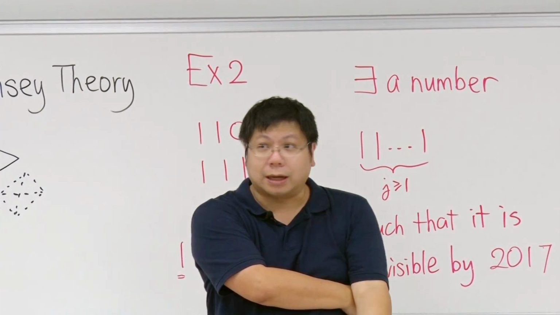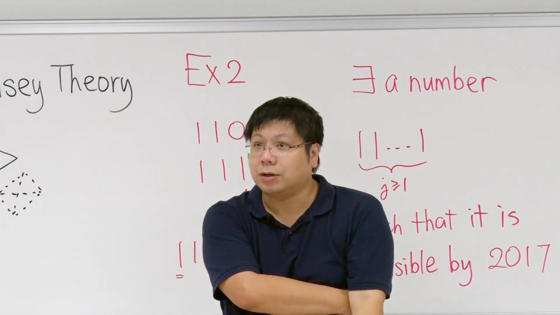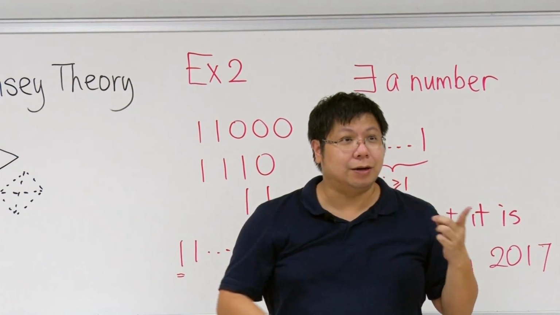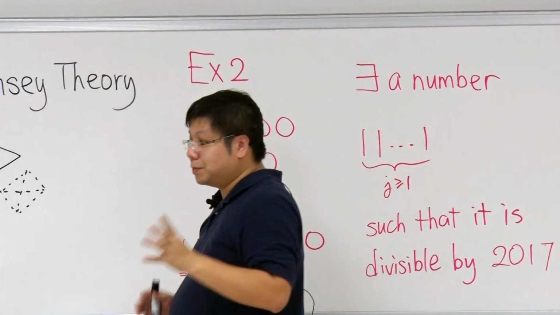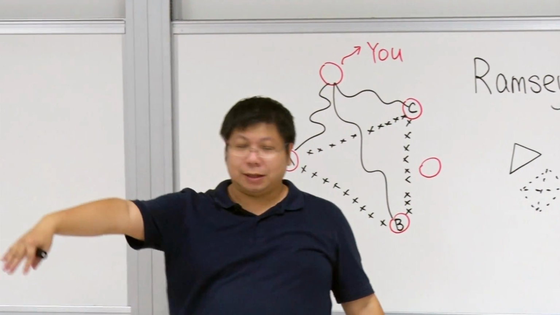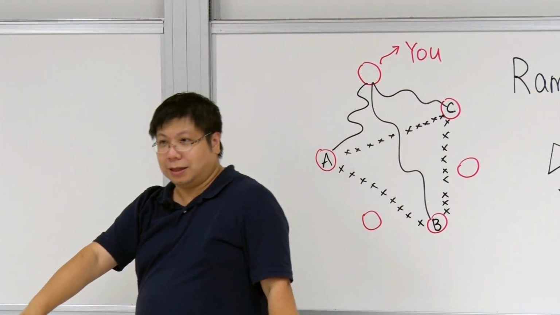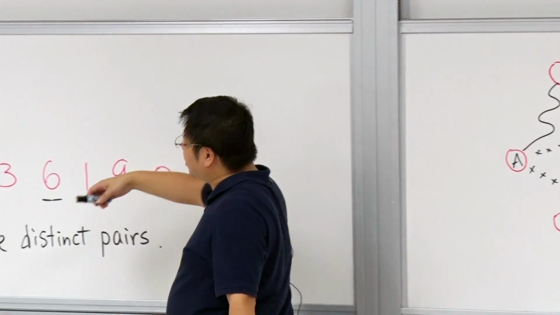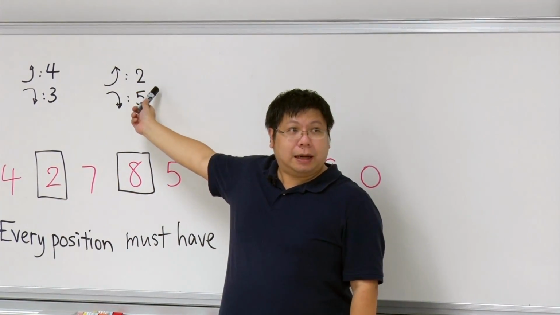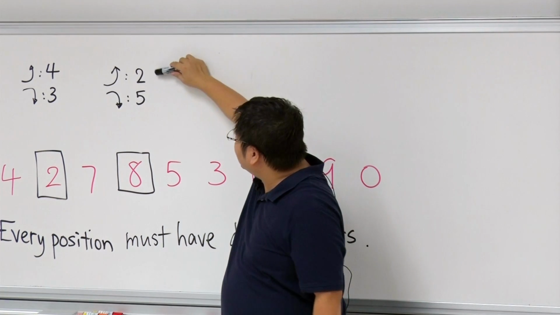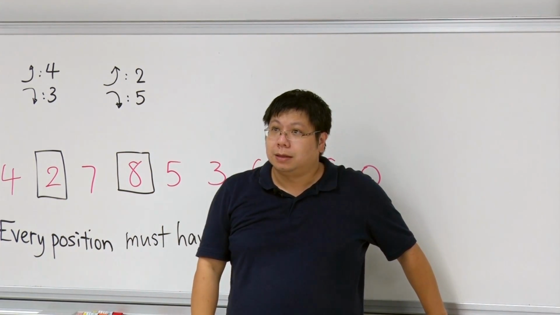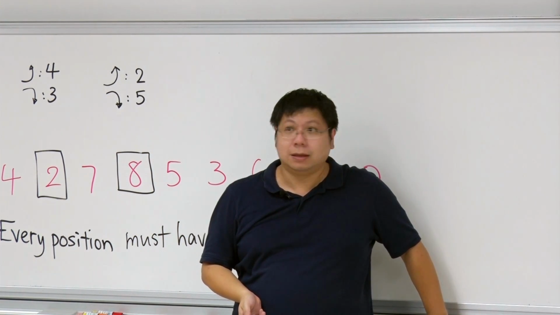How about the shortest increasing? What is the shortest increasing? 1. And the shortest decreasing? 1. Is that okay? Now, if we know the longest increasing is only n, the longest decreasing is n, the shortest increasing is 1, the shortest decreasing is 1, then what is the effect on this parameter? Then in this parameter, we don't see n plus 1. All the numbers here must be chosen between 1 and n. Am I correct?